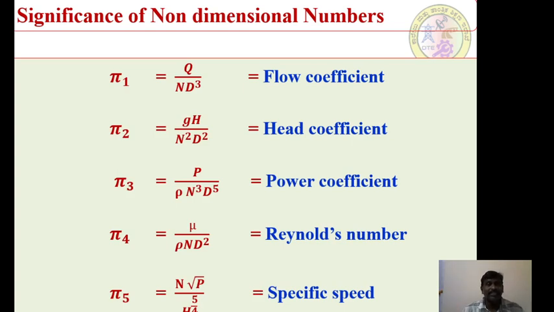These are all non-dimensional numbers. Even though they are non-dimensional, their effect on the performance of a turbo machine is very enormous, so we need to consider their effects. Without that, it is not possible to evaluate the performance of a turbo machine. So let us see the significance of each non-dimensional number in future slides.